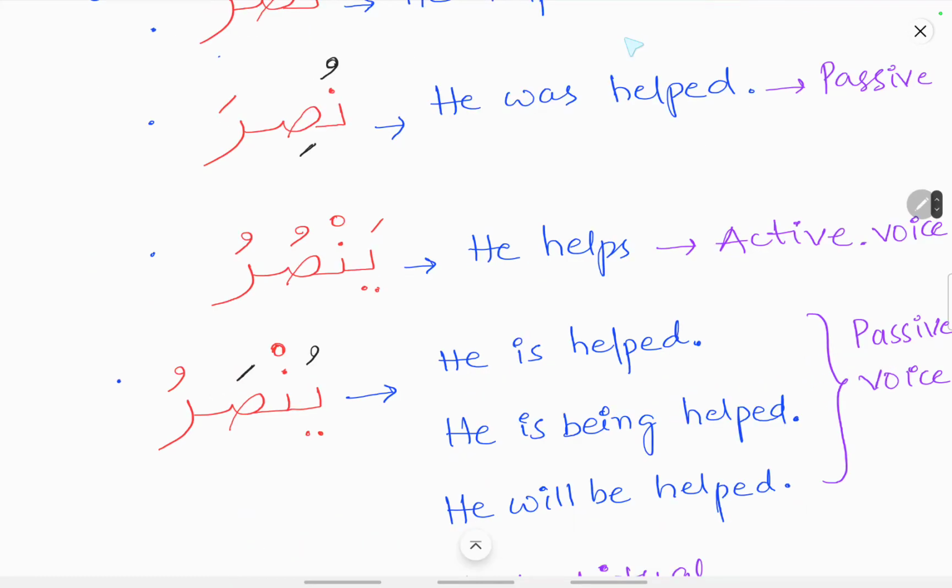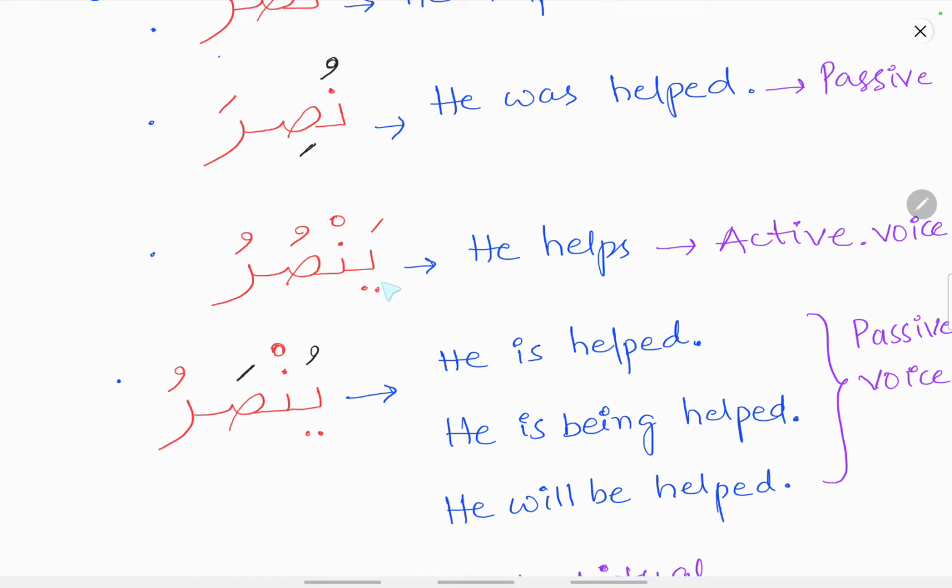Now the same. So here you can see nasara yansuru. Yansuru is fe'lul mudari, that includes the present tense as well as the future tense. So nasara yansuru. Yansuru means he helps. It is the active voice.